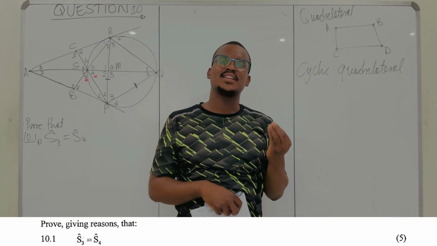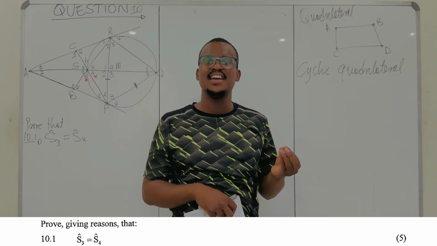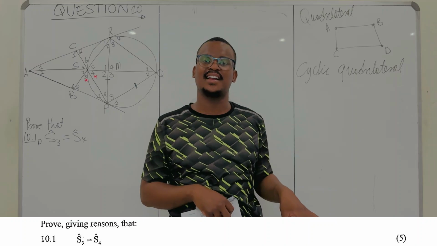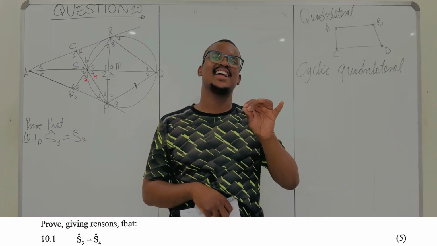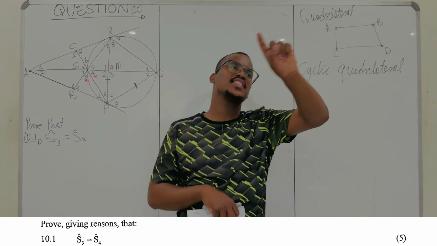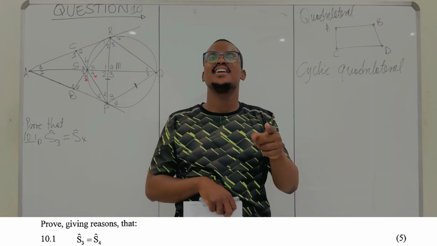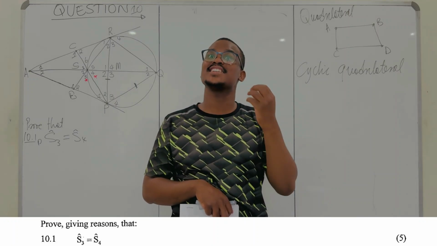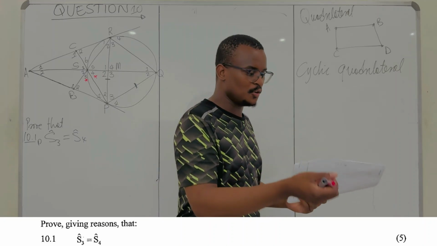So, you call a quadrilateral cyclic if all its vertices can be joined by a perfect circle. So if there exists a circle with a certain radius such that it connects all the corners of a quadrilateral, then that quadrilateral is cyclic. That's what a cyclic quadrilateral is.